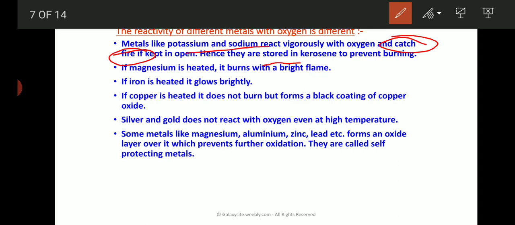Therefore they must be stored in kerosene to prevent burning. Usually sodium is stored in kerosene. Okay, you might have seen it in your lab. Why is it stored in the kerosene? Because when it is kept open, as soon as it reacts with oxygen, it starts to burn, because they are highly reactive metals.